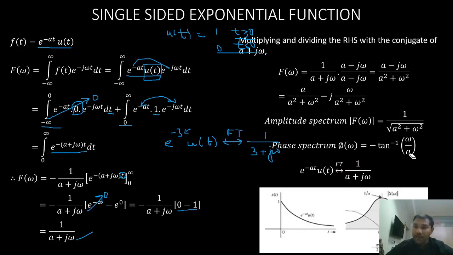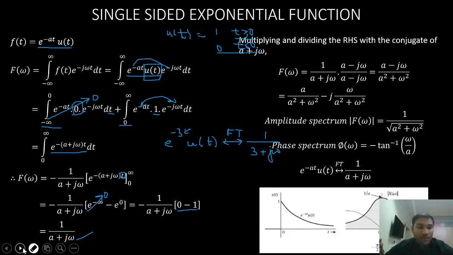As omega goes to infinity, tan inverse of infinity is nothing but pi by 2, right? Since there's a negative sign here, when omega is positive, the phase is negative. When omega is negative, the phase is positive. Okay.